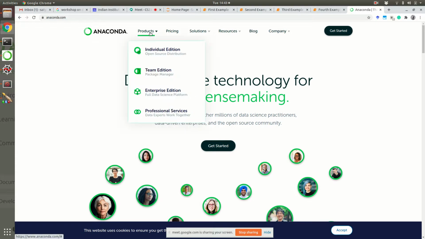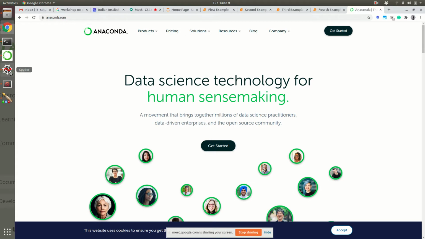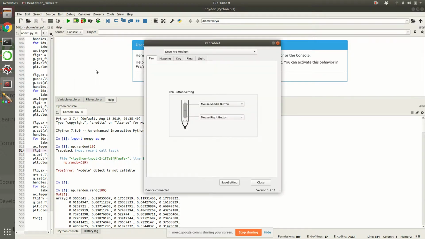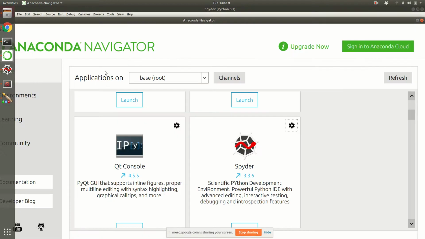Install a package called Anaconda, and then you can open a tool called Anaconda Navigator. If you have any doubts about this, you can ask me or the TAs. The Anaconda Navigator opens up into a tool like this.